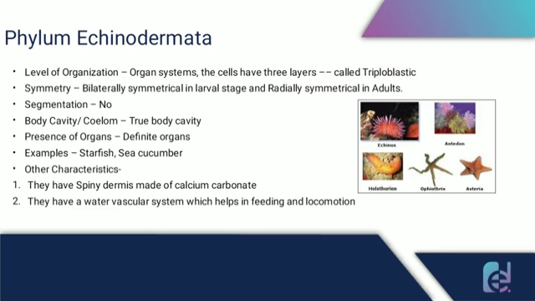And the next phylum is phylum Echinodermata. They also have an organ system level of organization, and they are also called triploblastic organisms due to the presence of three germ layers. Their body is bilaterally symmetrical in larval stage, and during the adult stage it is radially symmetrical. They do not have any segmentation in their body. Also they have a true body cavity, so they are also known as coelomates. Some examples are starfish and sea cucumber.